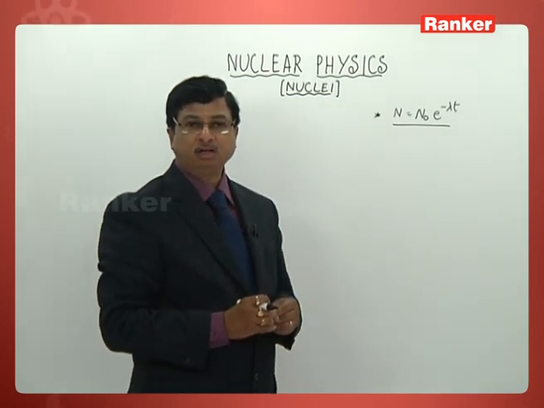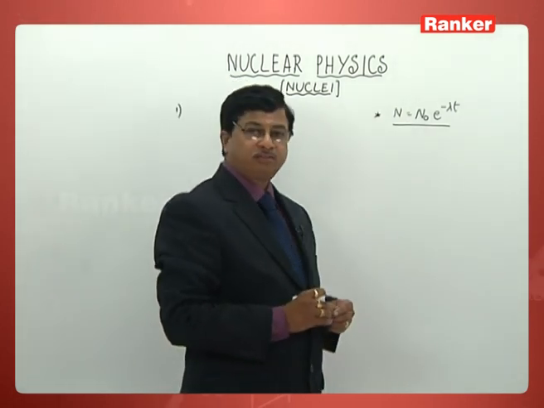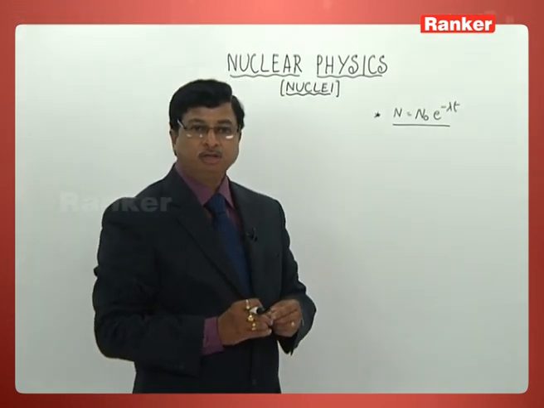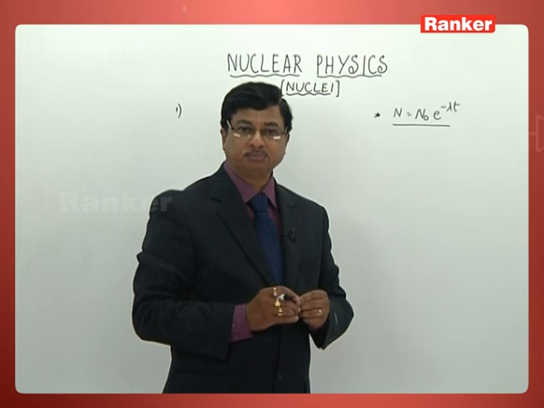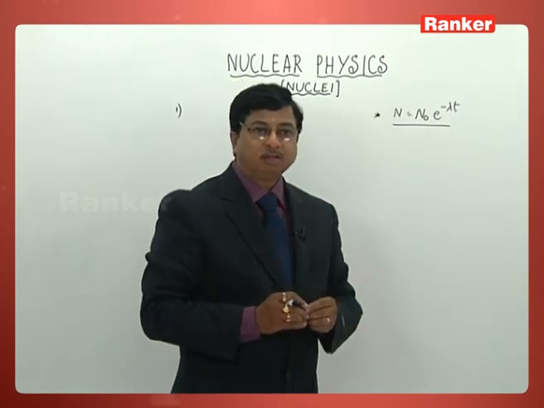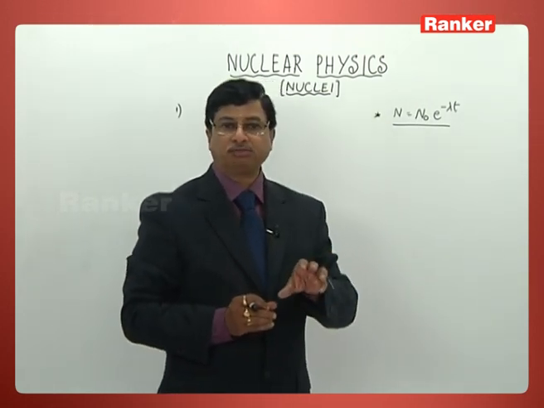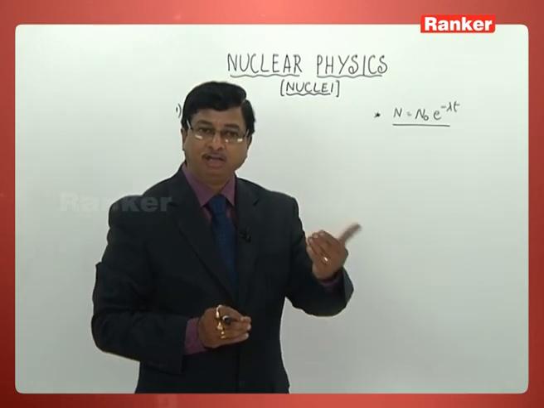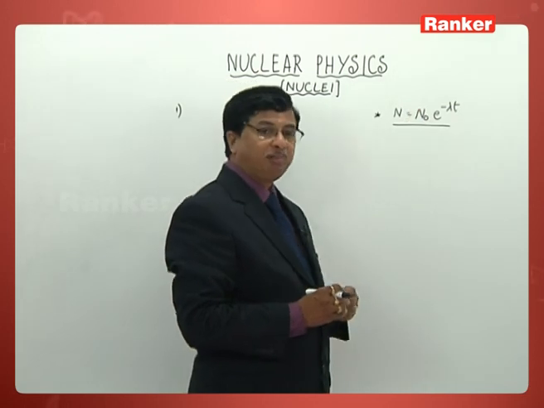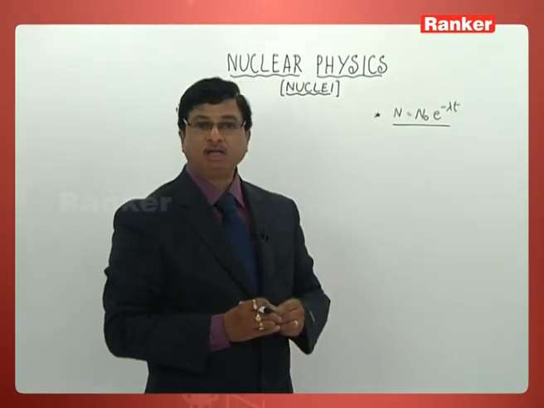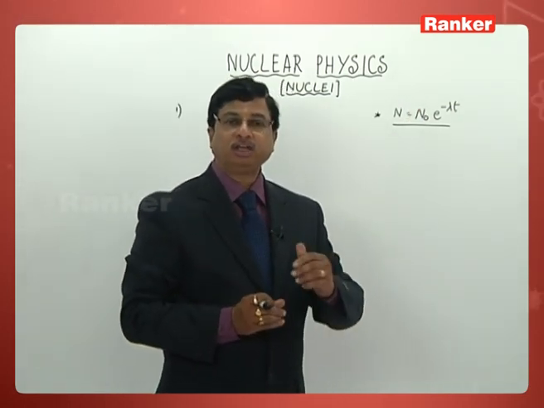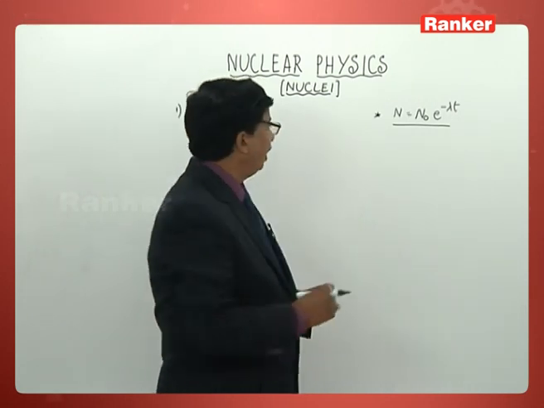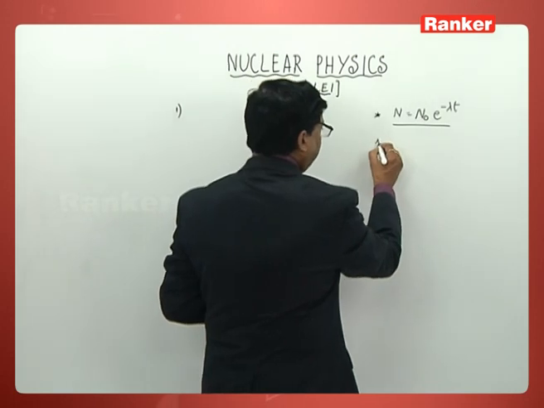All of you know pretty well, N0 is the number of elements present in the radioactive substance when time is 0, and N is the number of radioactive elements left in that substance after a time t. And what is this lambda? Lambda is called the disintegration constant or decay constant. And what is the formula for this lambda?